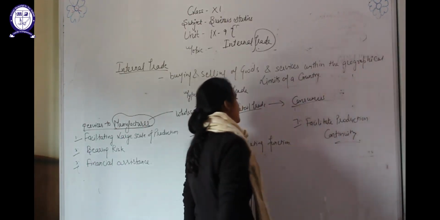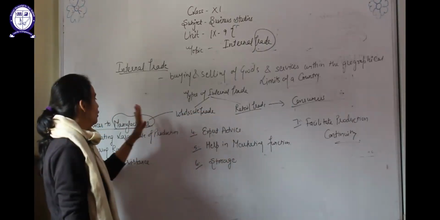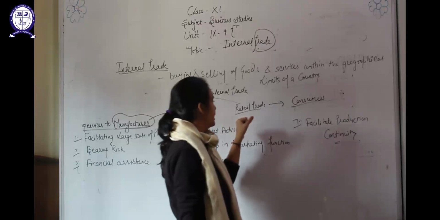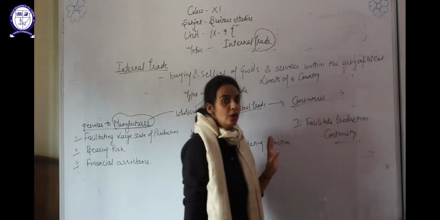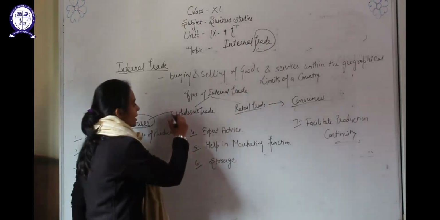So it's a chain of trade in internal trade: from manufacturer to wholesaler, from wholesaler to retailer, and from retailer to consumer.